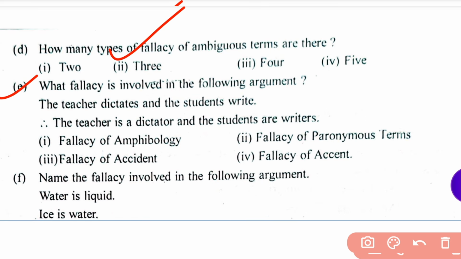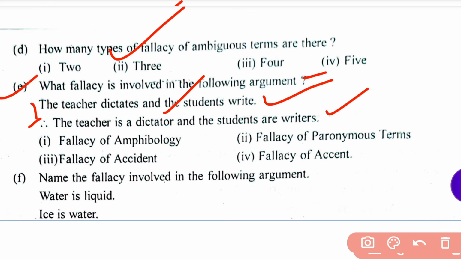Next question. What fallacy is involved in the following argument? This is the argument and you have to find out the fallacy here. The teacher dictates and the students write. The teacher is a dictator and the students are writers. Therefore, the teacher is a dictator and the students are writers.